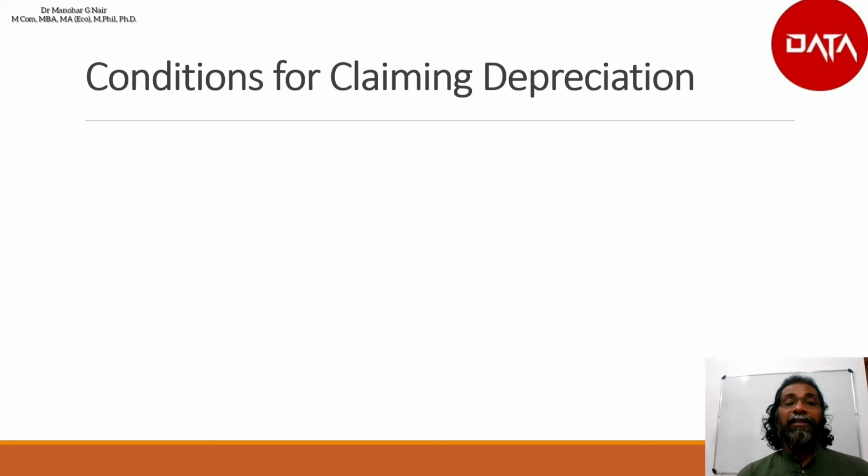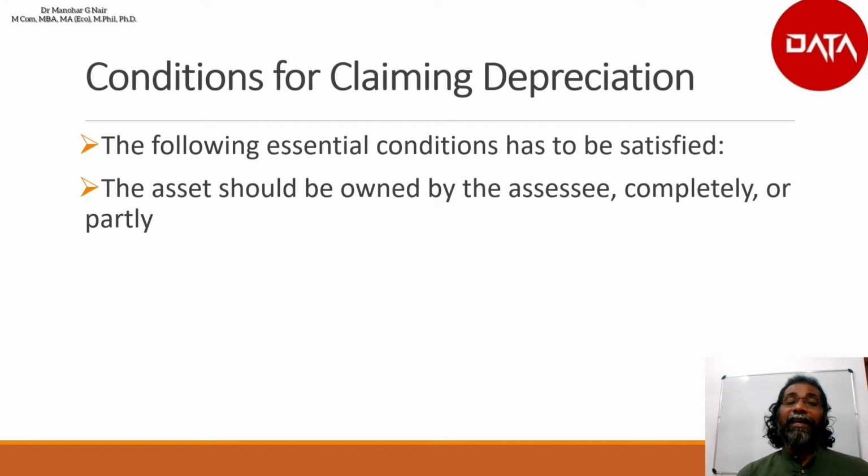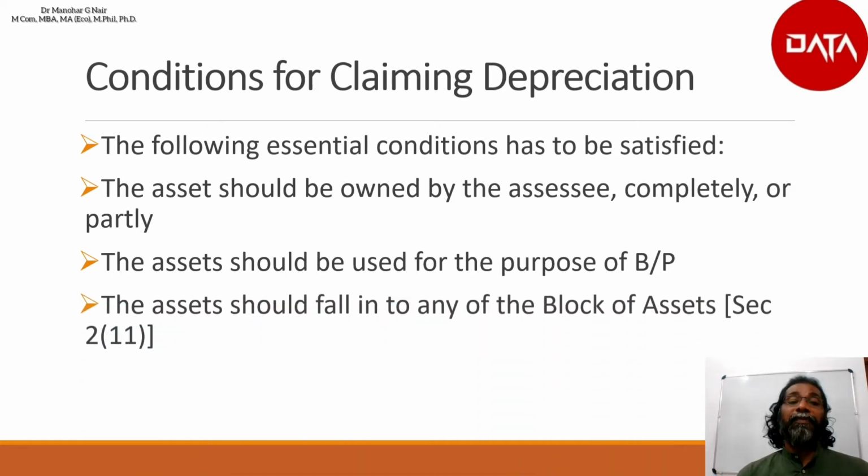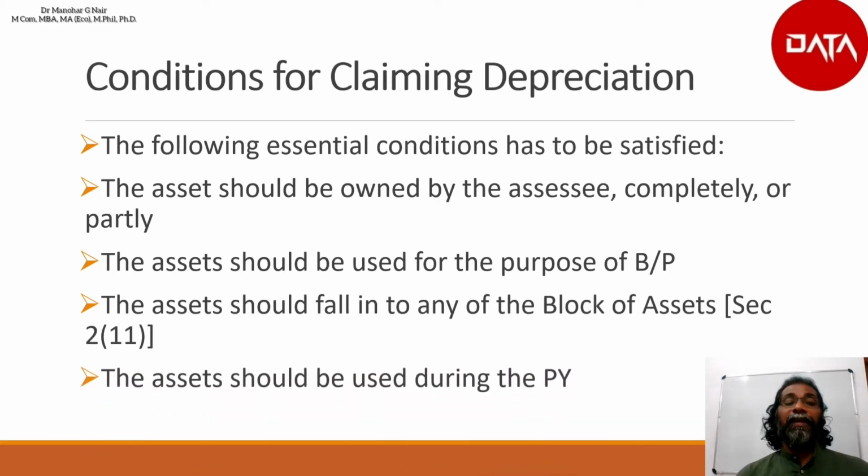The next point is conditions for claiming depreciation. The first point is the asset should be owned by the assessee completely or partially. The asset should be used for the purpose of business or profession. The asset should fall into any of the block of asset. The asset should be used during the previous year. These are the important 4 points or conditions for claiming depreciation.